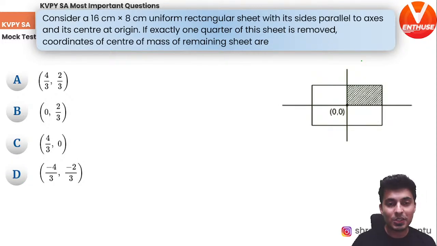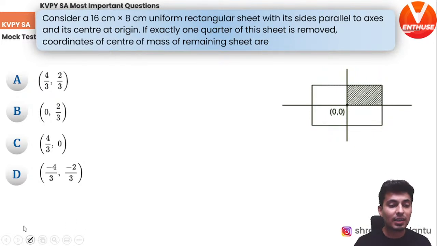There we go to the next question on center of mass. Let's see how many of you can make it through. Consider a 16 centimeter by 8 centimeter uniform rectangular sheet with its sides parallel to the axis and its center at the origin. All right. And if exactly 1/4 of the sheet is removed, then the coordinates of the center of mass of the remaining sheet. Where do you think the center of mass of the remaining sheet is?